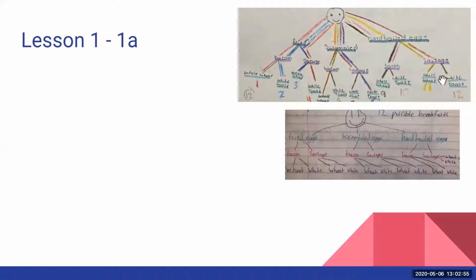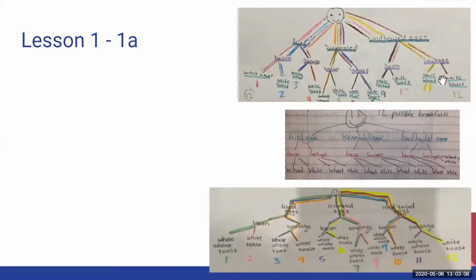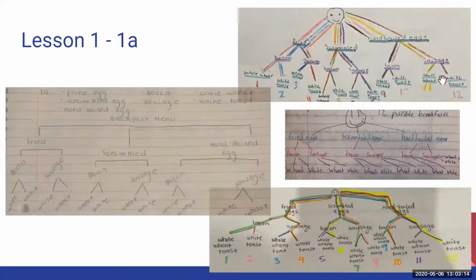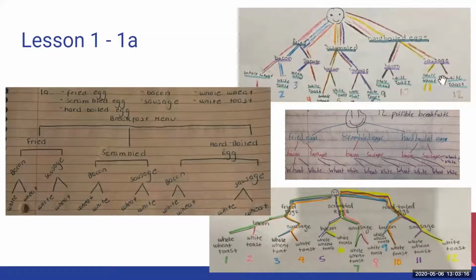This person color coded in a way to show the categories. So we had the blue egg category, the pink meat category, and the purple bread category. So that was kind of helpful to see how things were different. This person also made a tree, again using colors to show the count of all the options. And then finally, another very nicely organized tree that really helps to show how many different options are available for this breakfast menu.